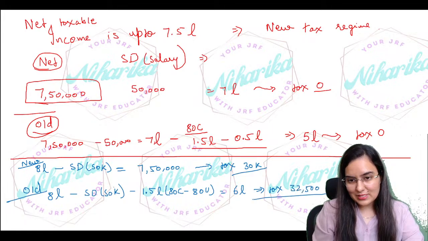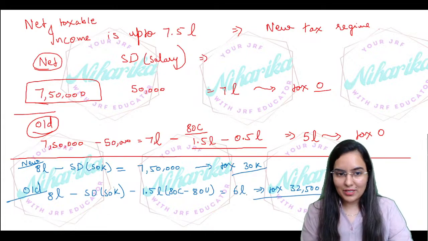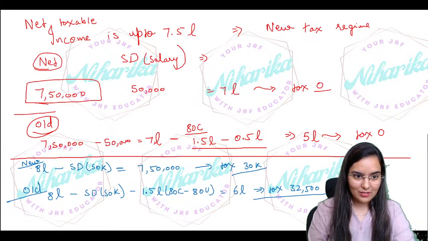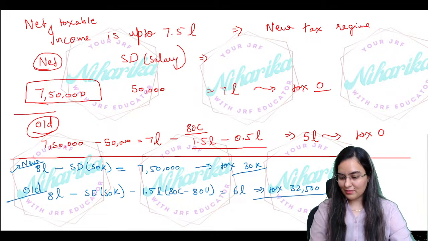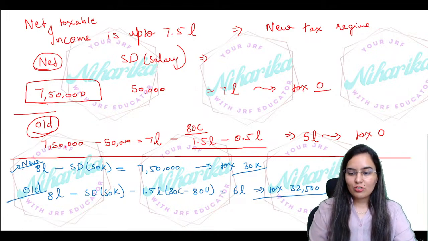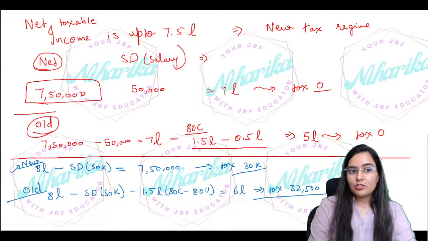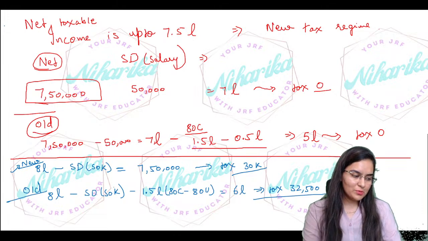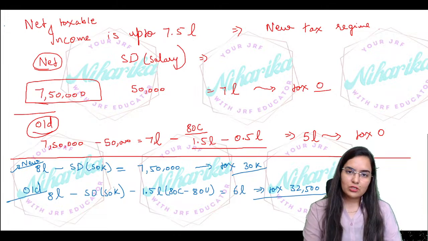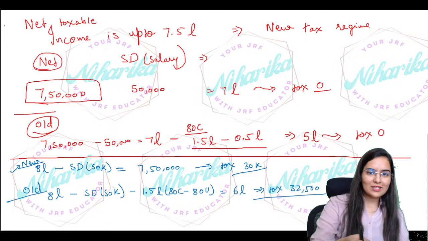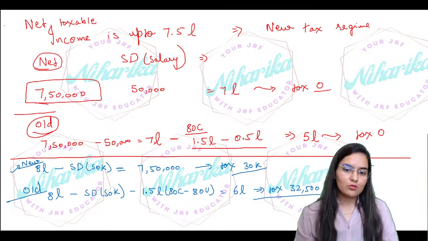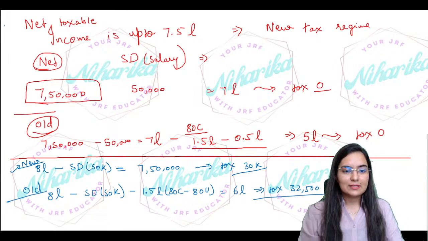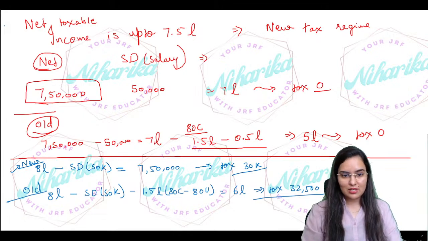Now please tell me which regime is better, which regime is better right now? Still new tax regime is better, right? Okay, so 12,500, yeah, right? New tax regime is better. So till 7.5 lakh effectively no change, meaning whether you did it under the new tax regime or the old tax regime, no change. But after that, yes, there will be change.